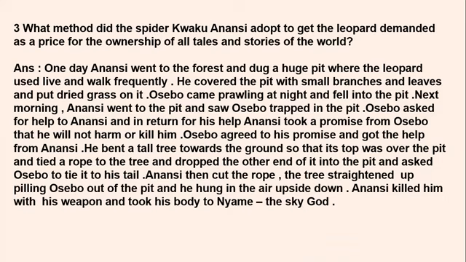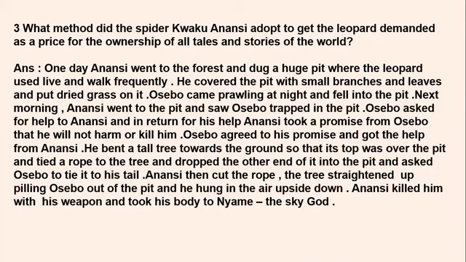So next morning when Anansi went there, he saw Osebo had fallen in the pit. So Osebo started asking Anansi for help, like, please help me to come out. So Anansi first took a promise: you promise me that you will not harm or kill me when you come out. Again, this was a trick played by Anansi. Okay, so Osebo agreed to his promise and got the help from Anansi.